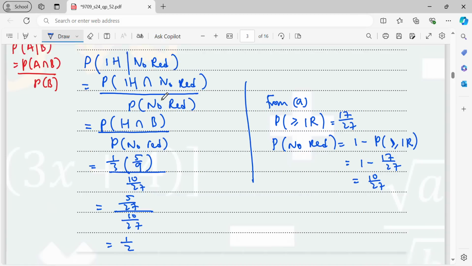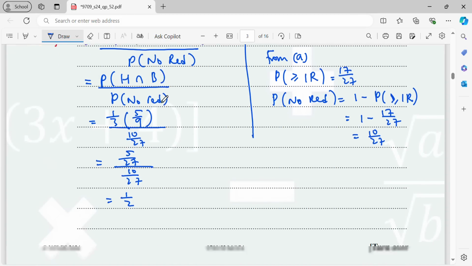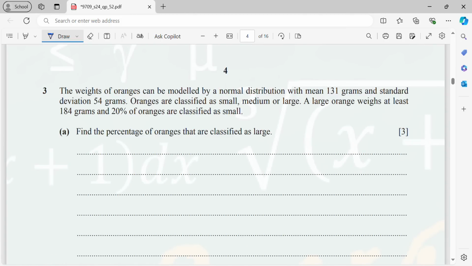So this is the solution of this question. Okay, next question number 3. The weights of oranges can be modeled by a normal distribution with mean 131 grams and standard deviation of 54 grams. Now, oranges are classified as small, medium, or large. A large orange weighs at least 184 grams, and 20% of oranges are classified as small. Okay, so now find the percentage of oranges that are classified as large.